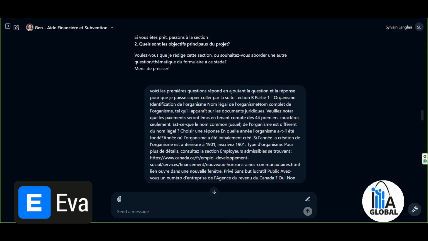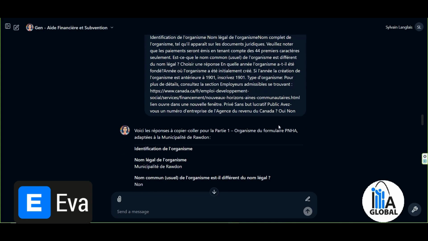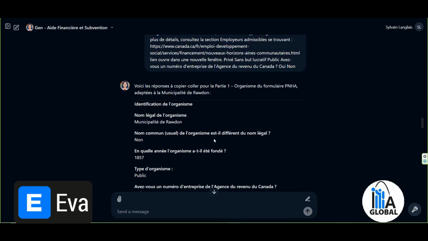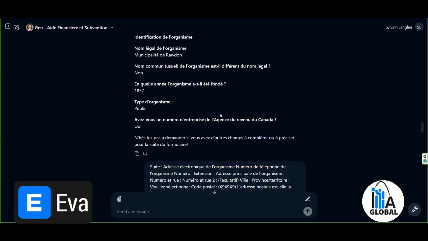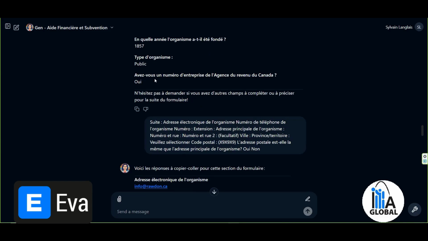Section B, organization, organization identification, etc. And it simply generated a response for me. So identification. It knows that I am the municipality of Rawdon. We saw it earlier. It mentioned it. Common usual name, as if it's different. It's not different. The year, it had it in the statistics. The type of public organization.